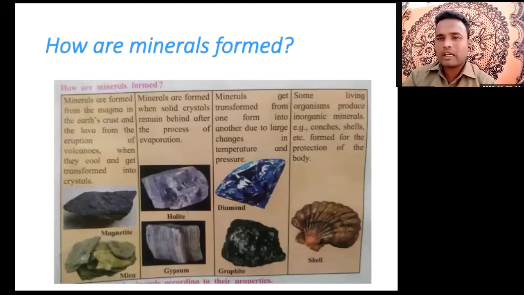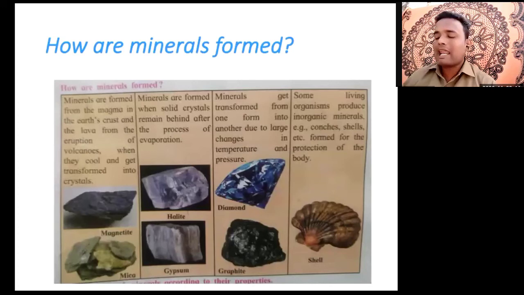Do you know volcanoes? In the last lesson, disaster management, we learned about volcanoes. The volcano comes from the center of the earth, from the crust, and there is lava and magma. When these substances cool down and are transformed into crystals, magnetite and mica form.